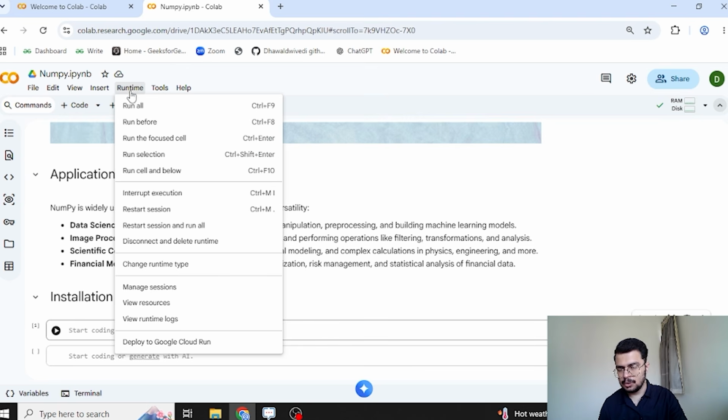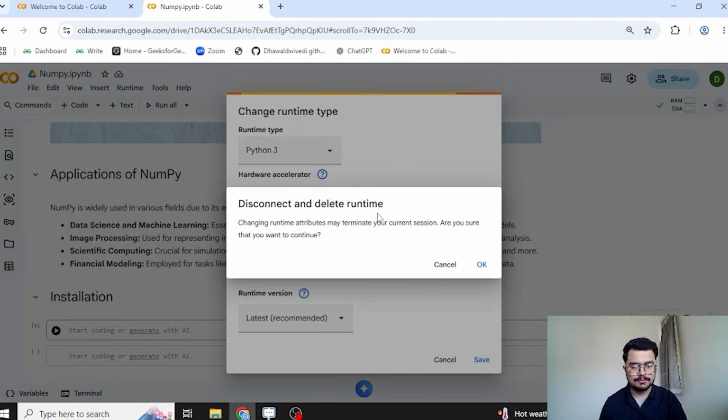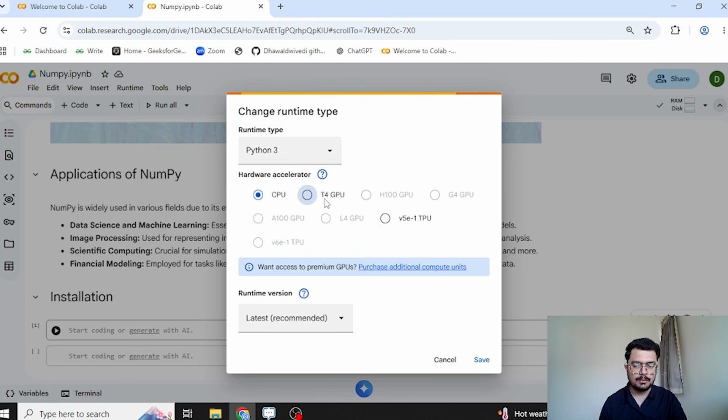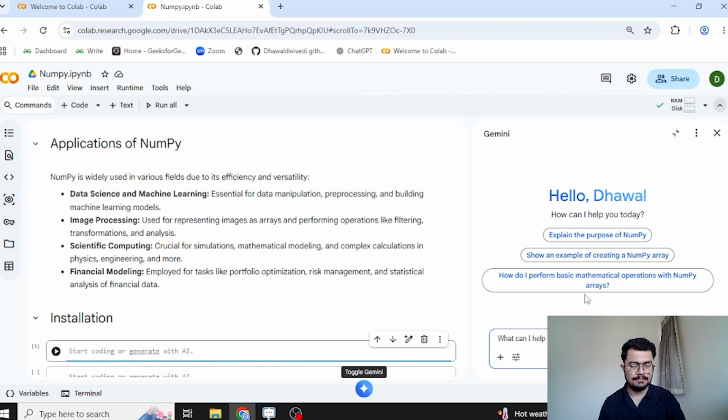First of all, if you go to Runtime and then Change runtime type, it provides an option of GPU and TPU as well. If I want to perform a lot of complex code or want more processing, I can just switch to GPU or TPU, and it literally works for free. Then we have the Gemini integration. If you're facing any issues with your code, or if I want to generate some code, we can easily use Gemini, and it's going to help with that.